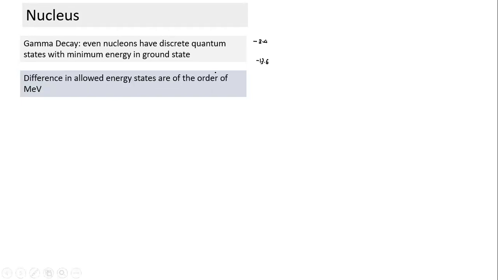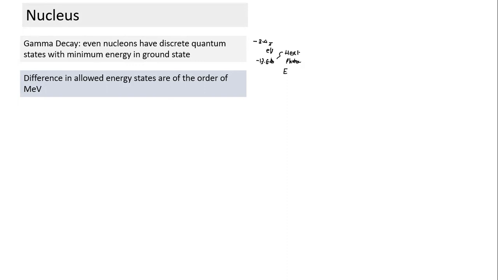And here, unlike electrons, the energy gap is different. In the case of electrons, the energy gap is of the order of a few electron volts. Here, the difference in allowable energy states is of the order of million electron volts or kilo electron volts. When the gap is small, this energy can be supplied in the form of heat, in the form of a photon, or in the form of an electric field.